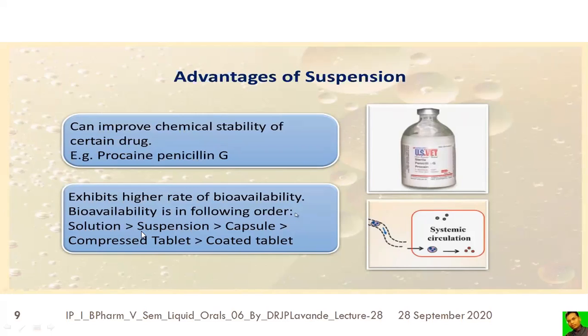So our suspension has greater bioavailability than the capsule and tablet formulations and less than that of the solution.